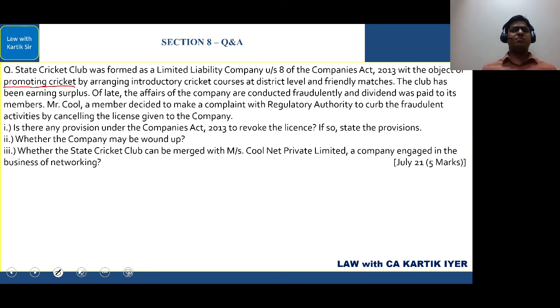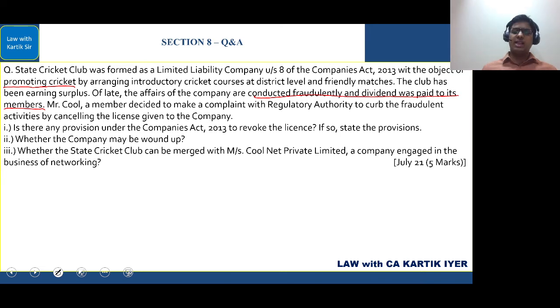The club has been earning surplus of late. The affairs of the company are conducted fraudulently and the dividend was paid to its members. Mr. Cool, a member, decided to make a complaint with the regulatory authority to curb the fraudulent activities by cancelling the license given to the company. Is there any provision under the Companies Act 2013 to revoke the license? If so, state the provisions.